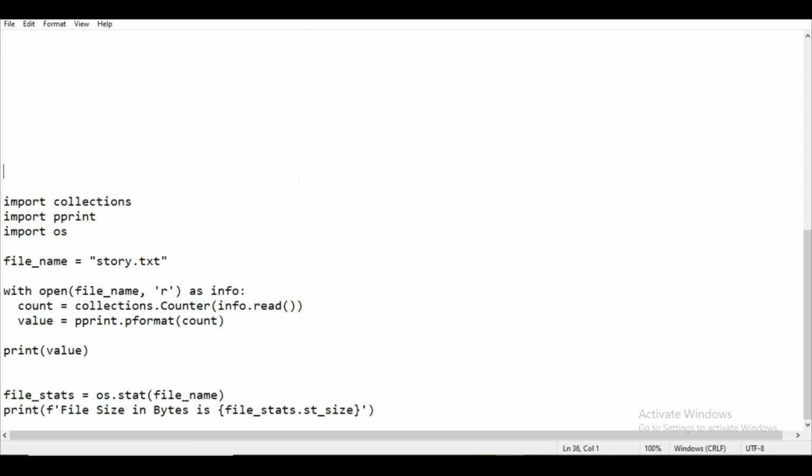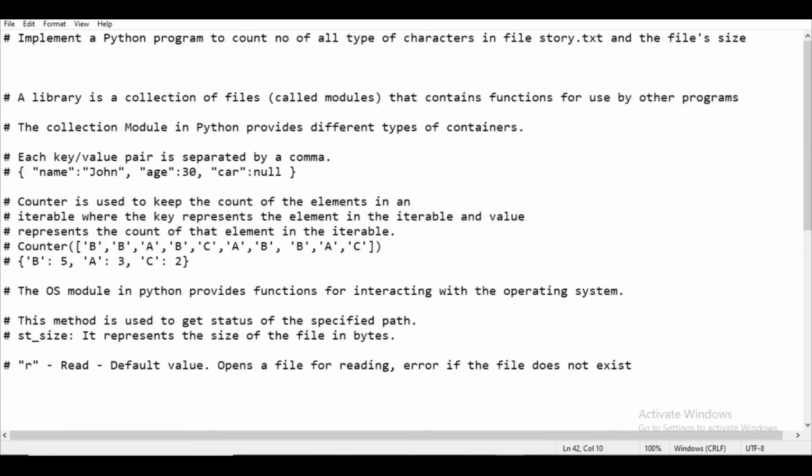Now let's start our program. Once we have imported all the libraries, we will store the file name in a variable called file name. Instead of getting the input from the user, the program statement already gives the name of the file, and the name of the file is story.txt.